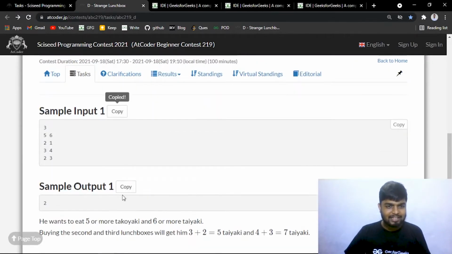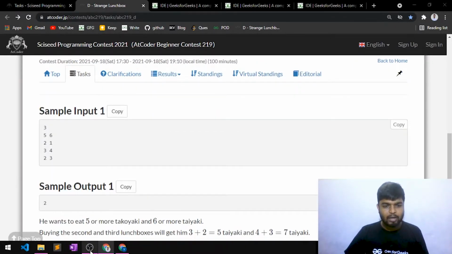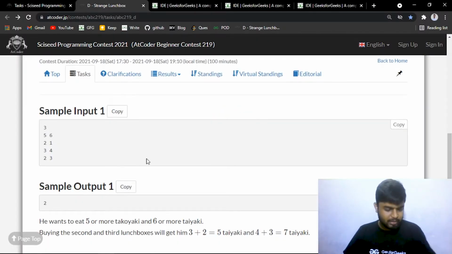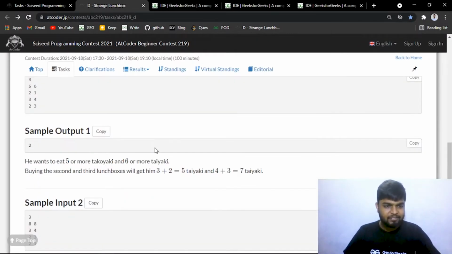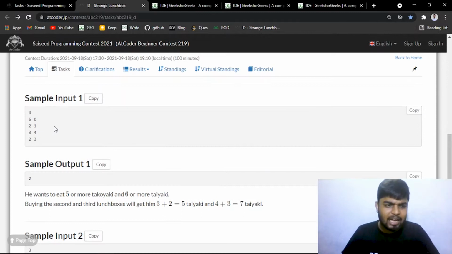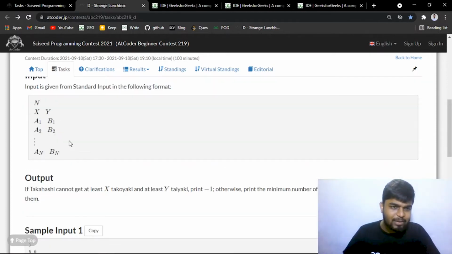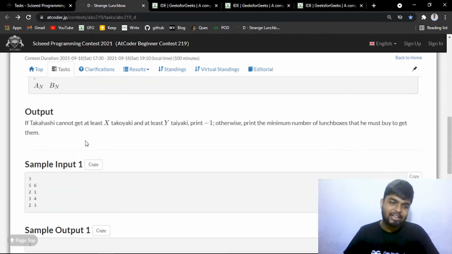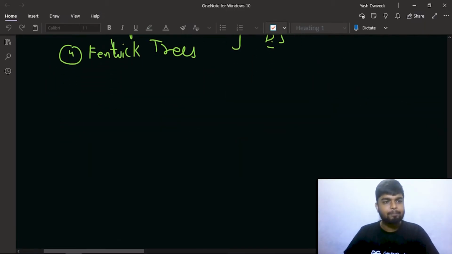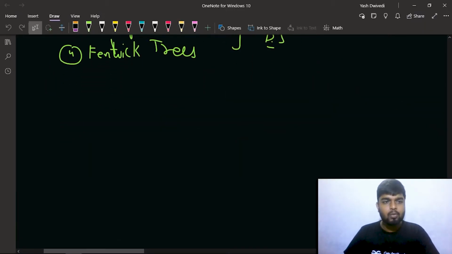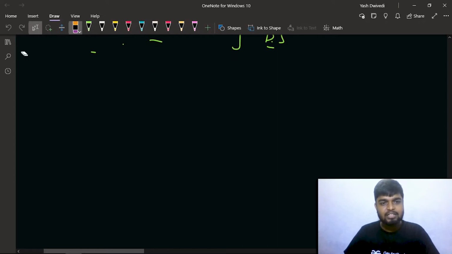So let's say you have been given three. Let me copy this test case first. Let's come to OneNote, and then we'll discuss this briefly. What is given is first N, then x and y, and then the N lunch boxes, where each lunch box has a_i octopus balls and b_i fish cakes, right? So I'll open the OneNote for you, and let me just erase this part.